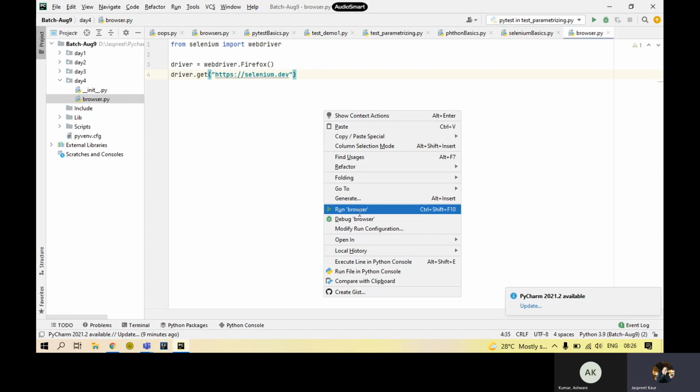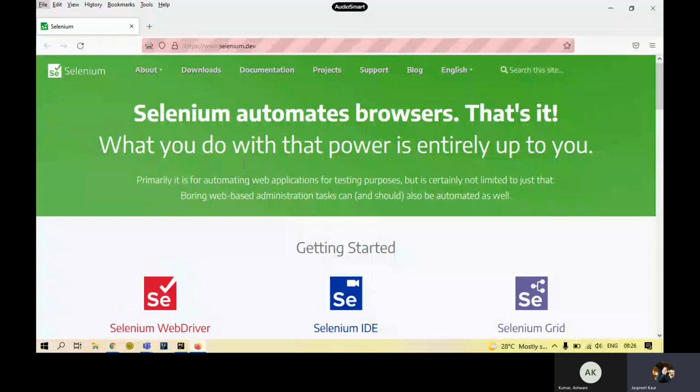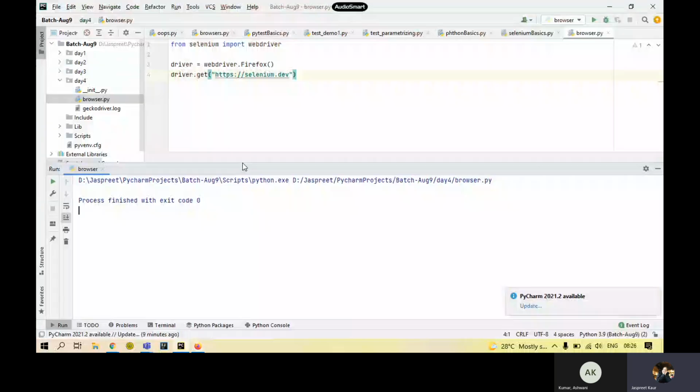It came up over here. Now it's navigating me to the site that I have given, the URL that I have given. This way my browser is open and I'm on a website. This way you can open up any website that you want to go to. You just need to give the URL over here, and it will take you to that particular URL.